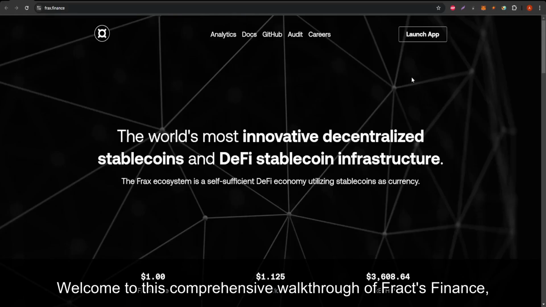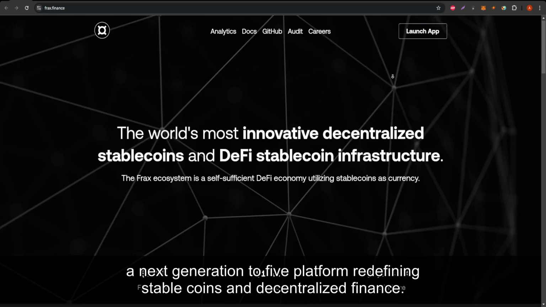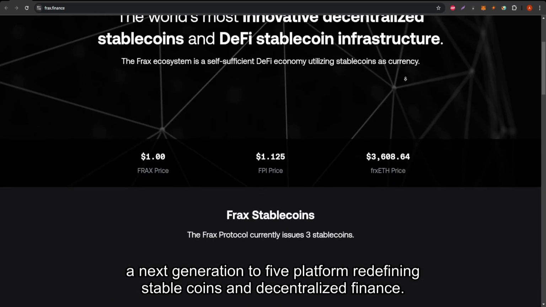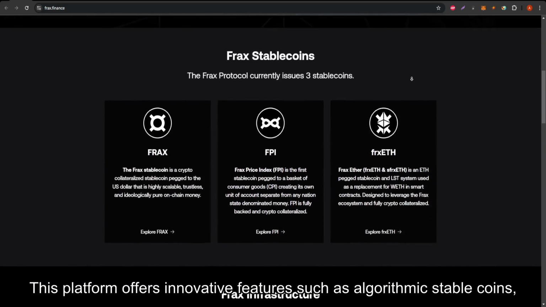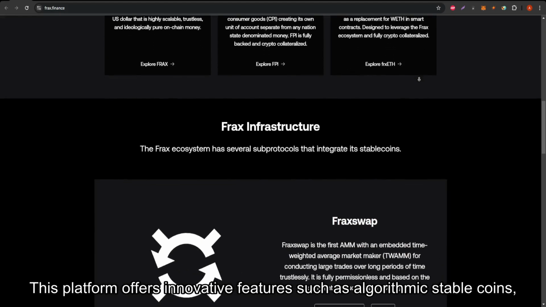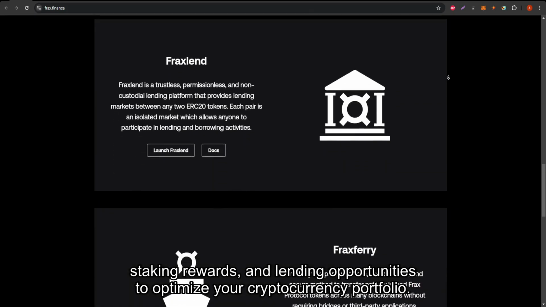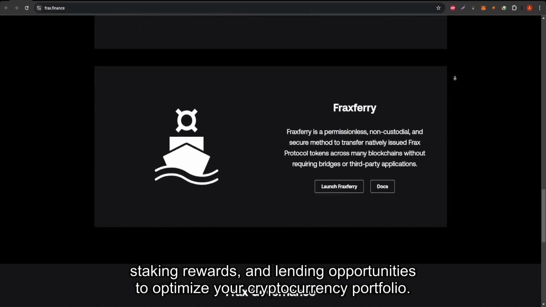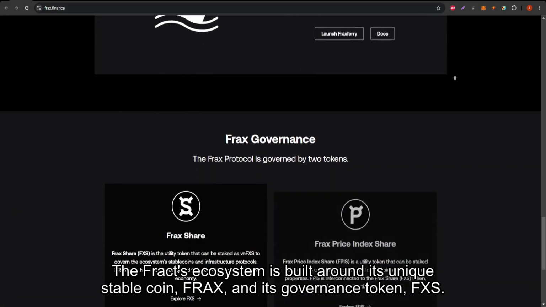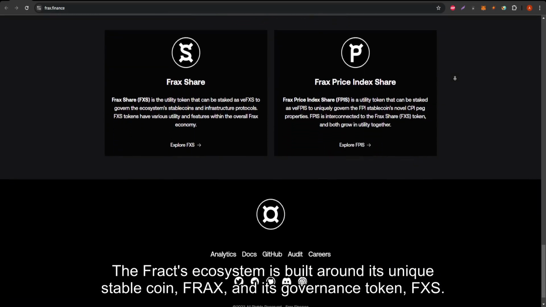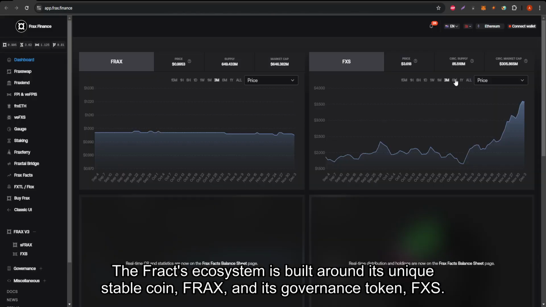Welcome to this comprehensive walkthrough of Frax Finance, a next-generation DeFi platform redefining stablecoins and decentralized finance. This platform offers innovative features such as algorithmic stablecoins, staking rewards, and lending opportunities to optimize your cryptocurrency portfolio. The Frax ecosystem is built around its unique stablecoin, Frax, and its governance token, FXS.